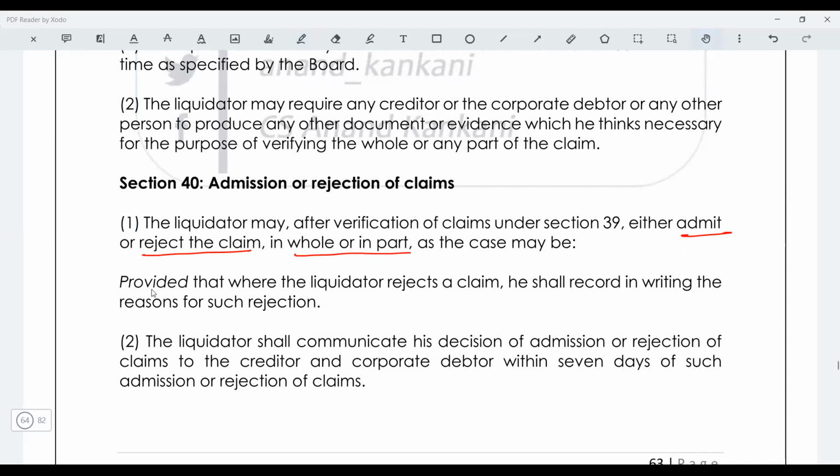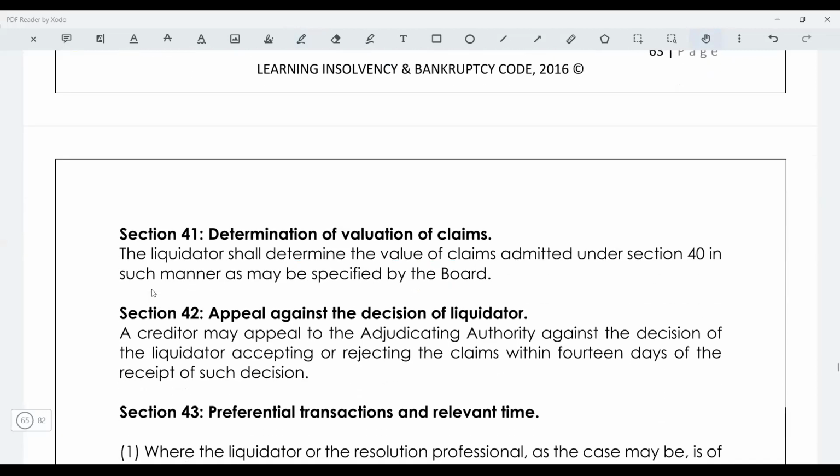If the liquidator rejects the claim, he shall record in writing why the claim was rejected, and then again it will be communicated to the creditor and the corporate debtor within 7 days, right? So if the creditor is there, the creditor can also appeal against the decision of the liquidator.